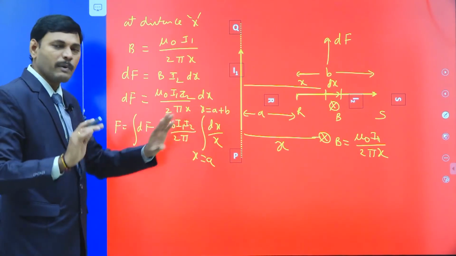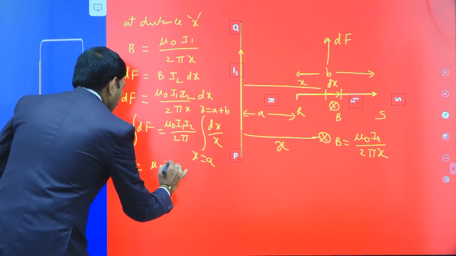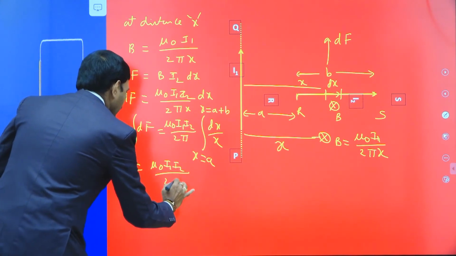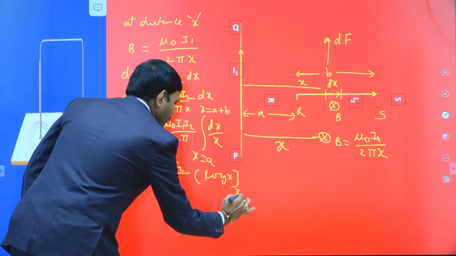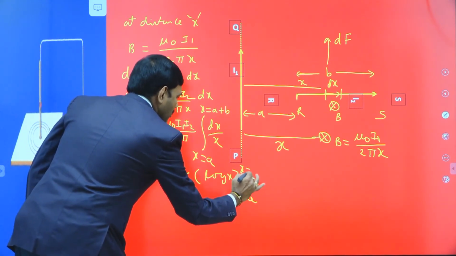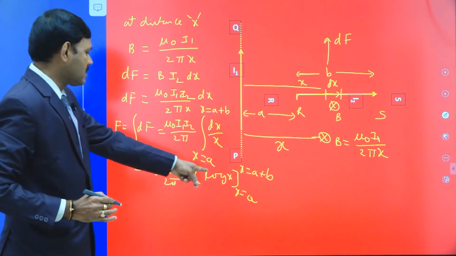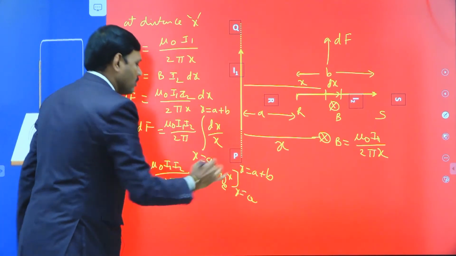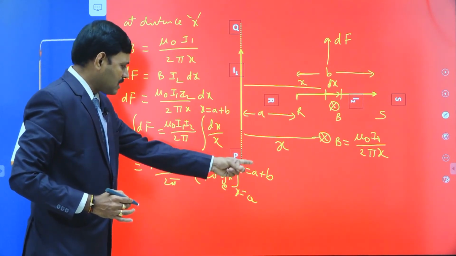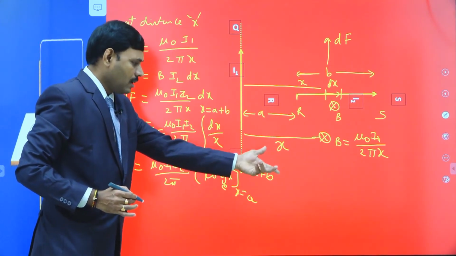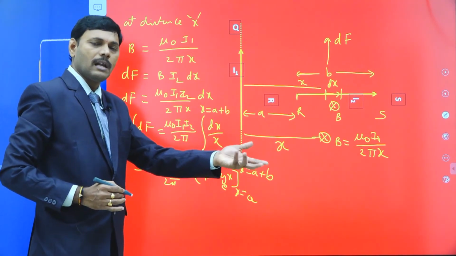Then we know that the integral of dx by x is log x to the base e. Therefore, mu naught I1 I2 by 2 pi into the integral of dx by x is log x, with limits changing from x equals A to x equals A plus B. Substituting the limits: upper limit log of A plus B minus lower limit log A. Log m minus log n is log of m by n.